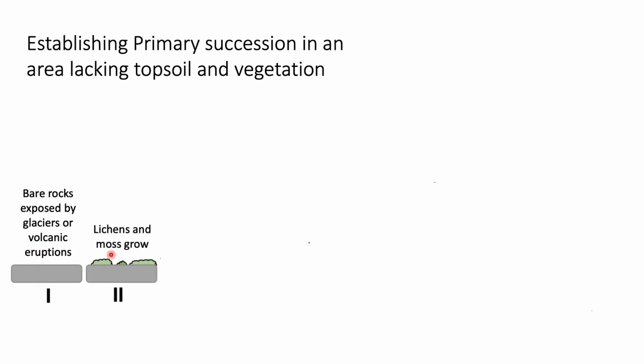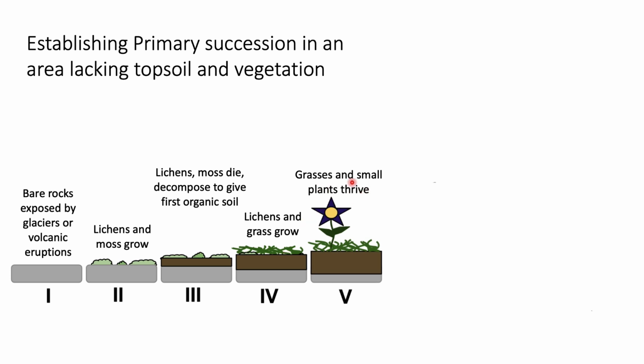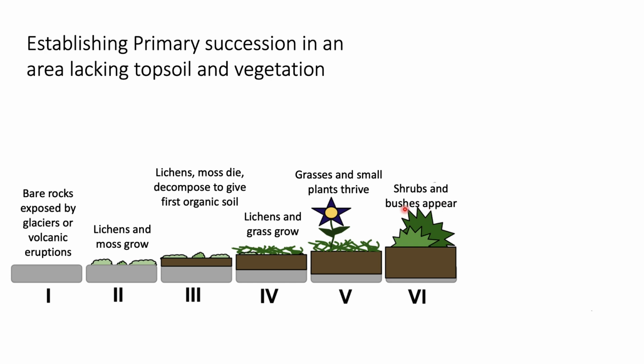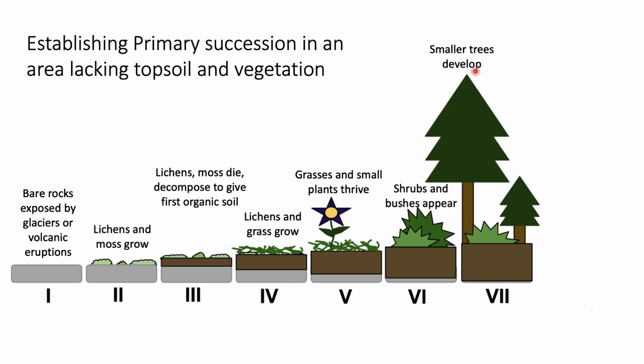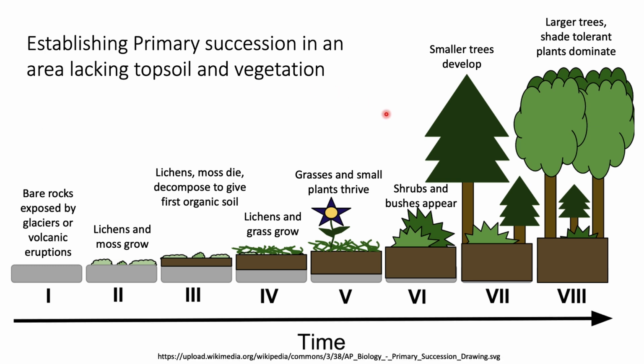Lichens and moss grow on this exposed soil. So lichen and moss die, they decompose to give first organic soil. So grass starts growing on this organic soil. This leads to grass and small plants. Then that leads to shrubs and bushes. From this develop small trees. And finally we have larger trees where shade tolerant plants dominate. So this is how the succession takes place in the plant growth. This happens over a period of time.